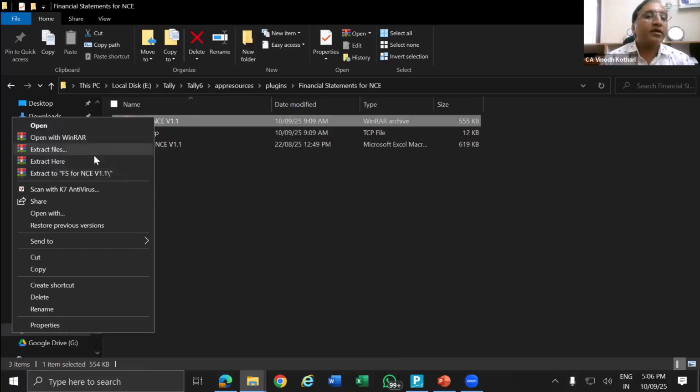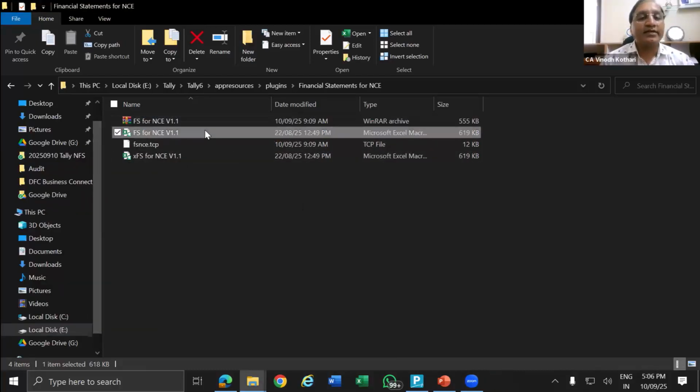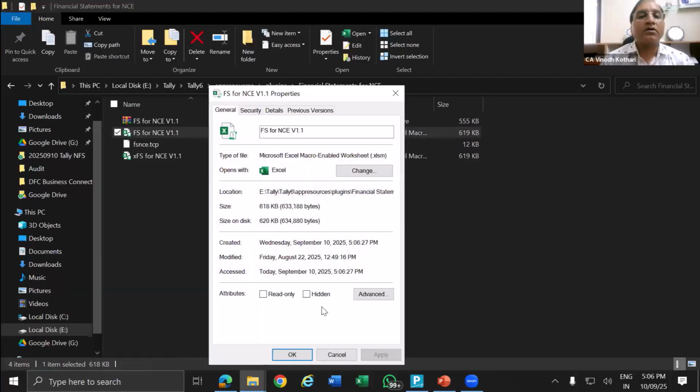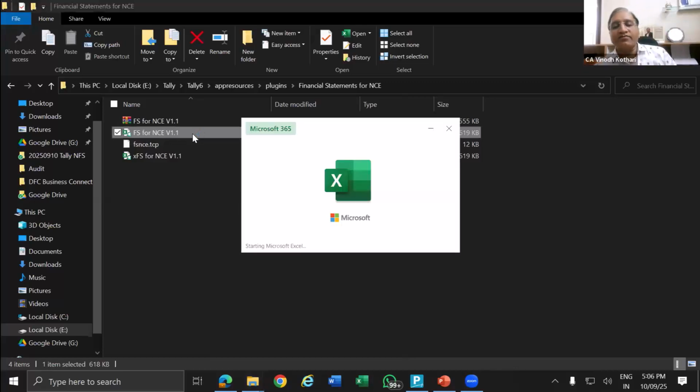Right click, extract here. So this is the extract properties. Since I have already opened, normally here you will get an option. This file you have downloaded from some network and it is being blocked. In the right, there will be a small box, unblock. Tick that unblock and your file will be ready and you can use this macro enabled Excel file.